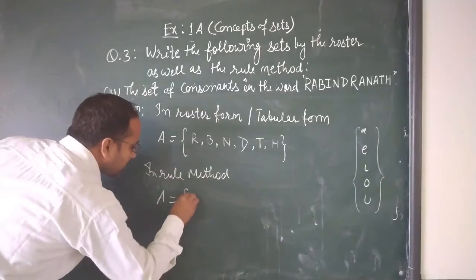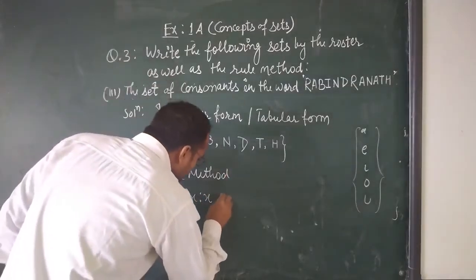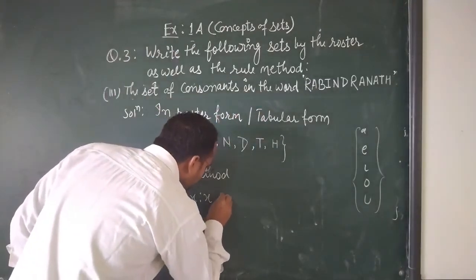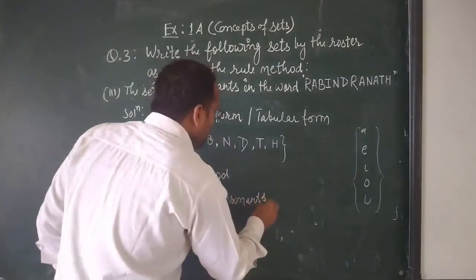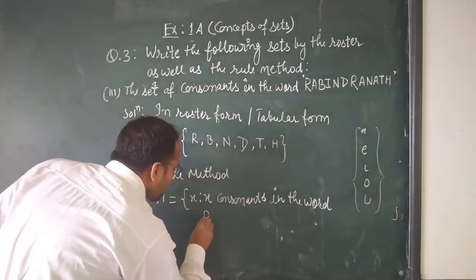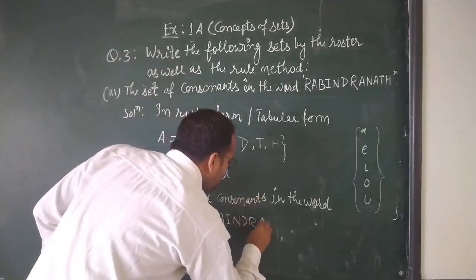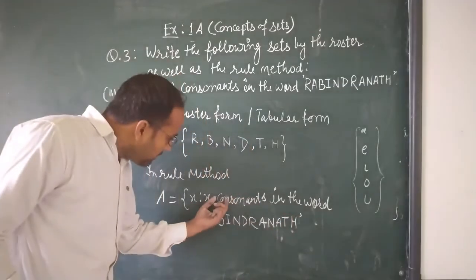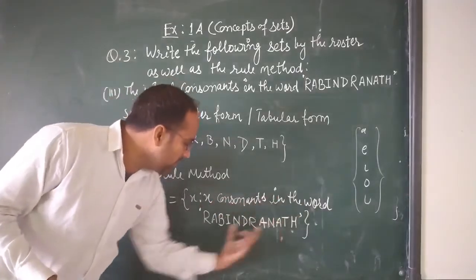Set A is equal to {x such that x is a consonant in the word Rabindranath}. x such that x belongs to the consonants in the word Rabindranath.